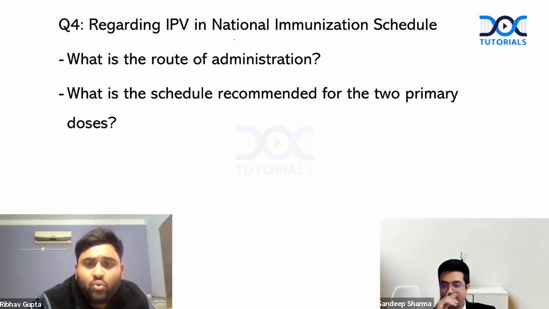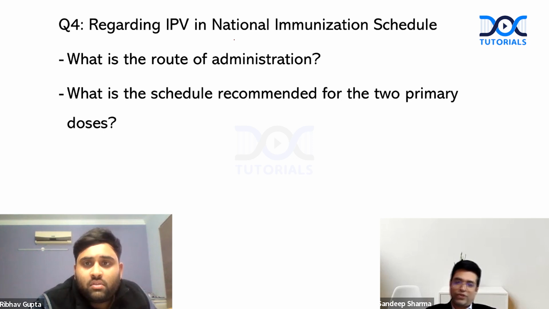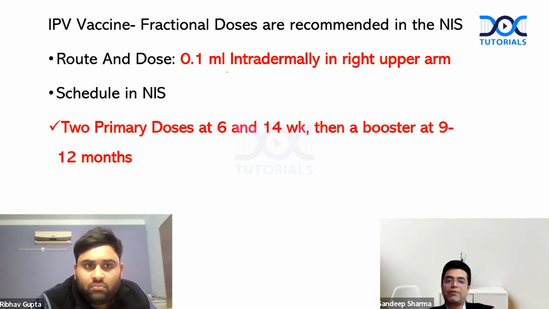Sir, the route is intradermal, which is given in the upper arm, and I think in NIS it is given at 6 and 14 weeks of age. Okay. 2 fractionated doses. Okay, good. So fractionated doses are useful. IPV vaccine, fractional doses are recommended in National Immunization Schedule. Route and doses: 0.1 ml intradermally into the right upper arm. Schedule says 2 primary doses at 6 and 14 weeks, then a booster at 9 to 12 months.